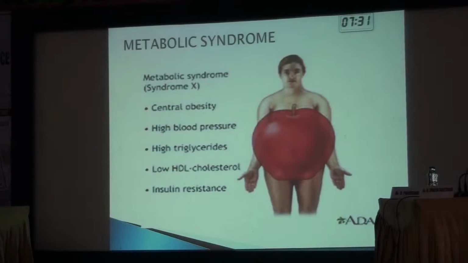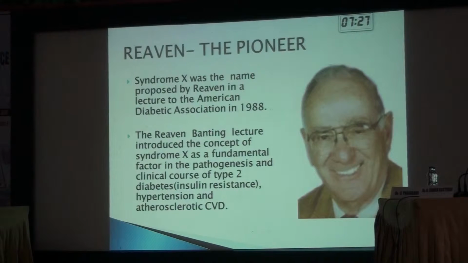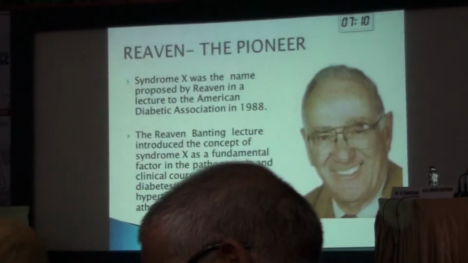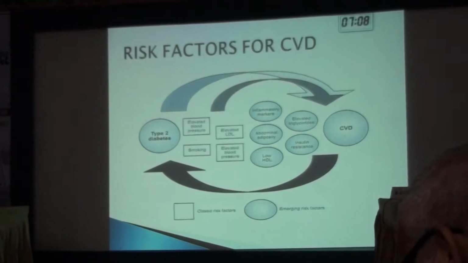This is an illustration of the metabolic syndrome and the 5 components of metabolic syndrome. Reaven was the pioneer of metabolic syndrome. He proposed the name Syndrome X in a lecture to the American Diabetes Association in 1988. He introduced the concept that Syndrome X is a factor in the pathogenesis of hypertension, diabetes, and atherosclerotic coronary artery disease. These are the risk factors for CAD.